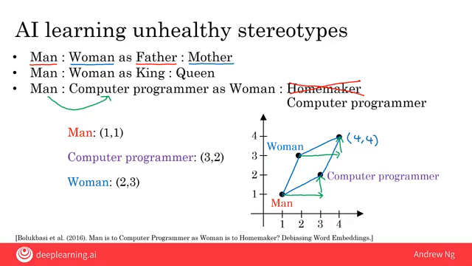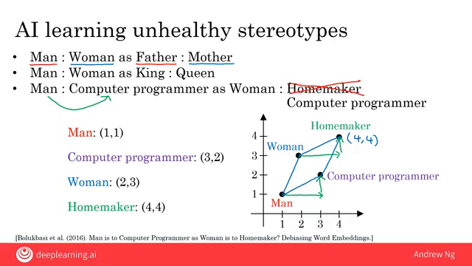Unfortunately, when these numbers are derived from text on the internet, an AI system finds that the way the word homemaker is used on the internet causes it to be placed at the position 4, 4. Which is why the AI system comes up with this biased analogy.